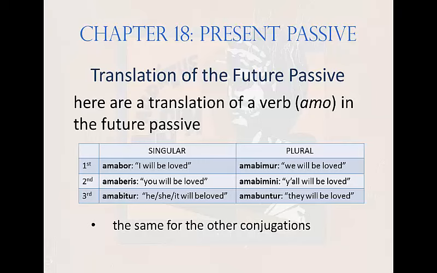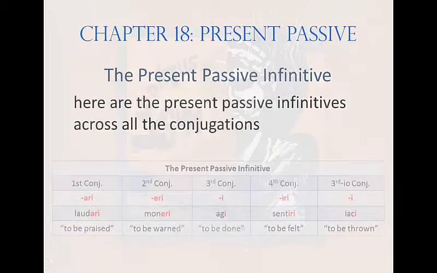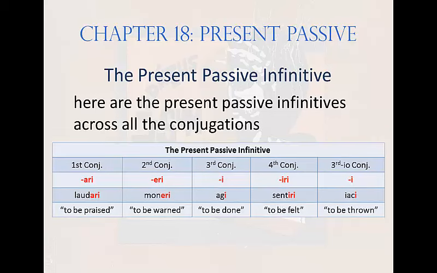In addition to finite forms, present infinitives can also be passive. Here are the endings for the present passive infinitive in all 5 conjugations.